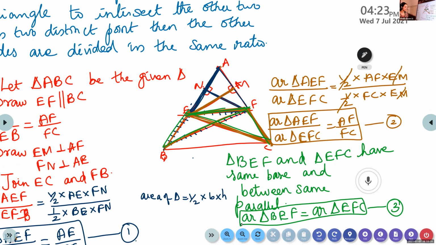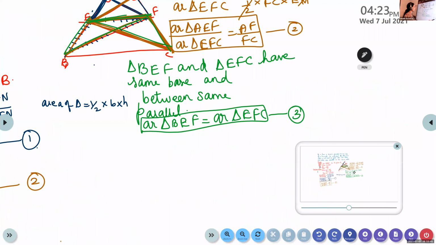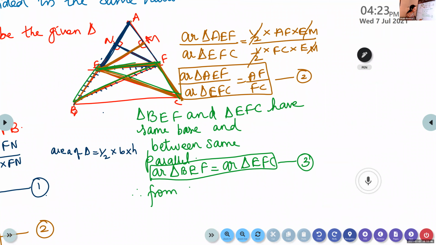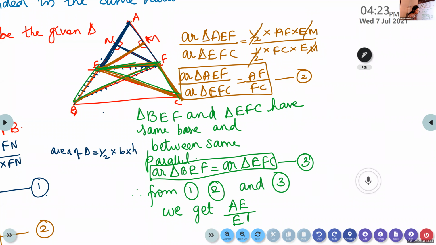These two triangles have the same base and are between the same parallels. Therefore, their areas are equal. So from these three equations, therefore, from 1, 2, and 3, comparing 1, 2, and 3, we get AE by EB is equal to AF by FC.